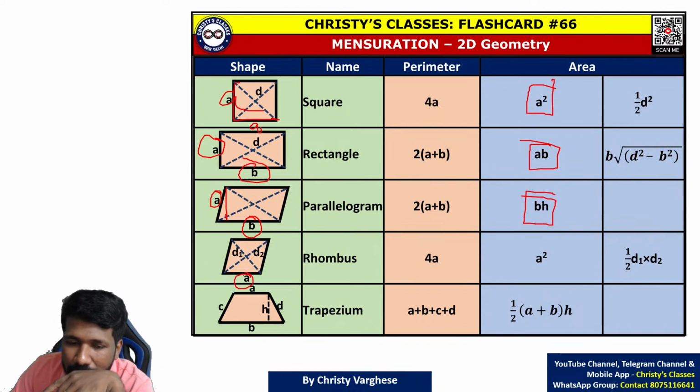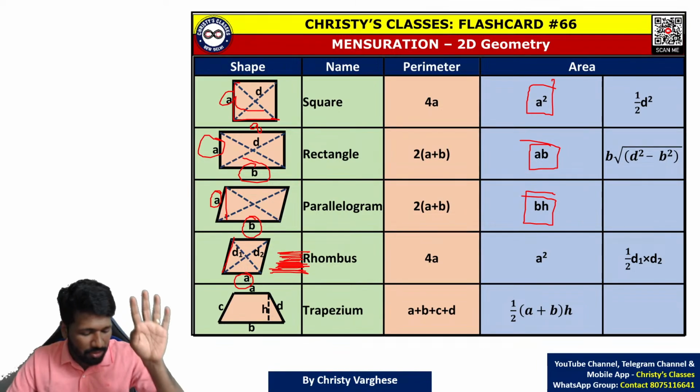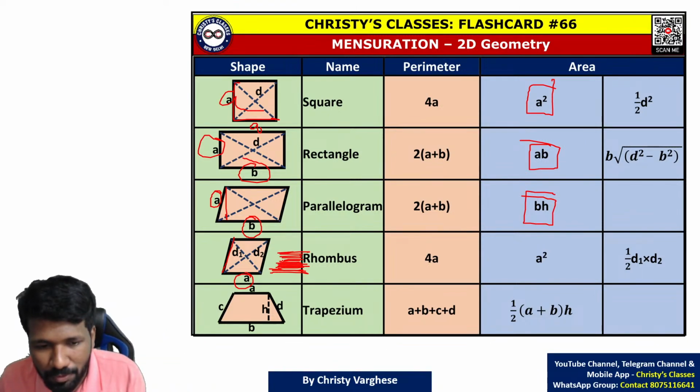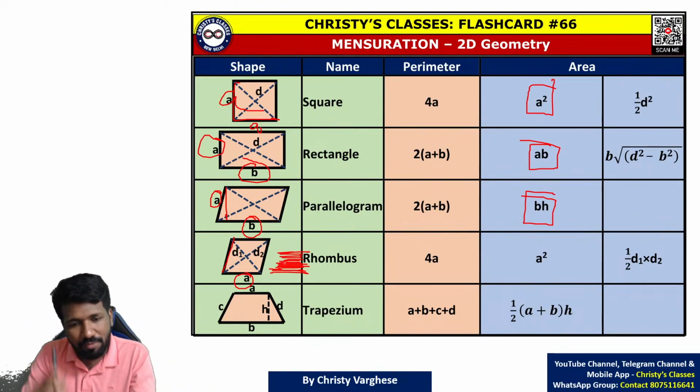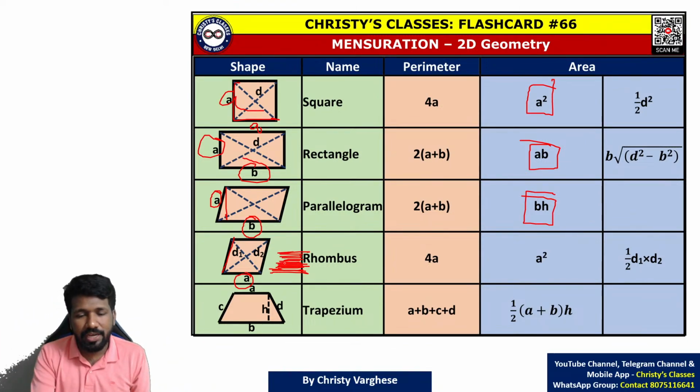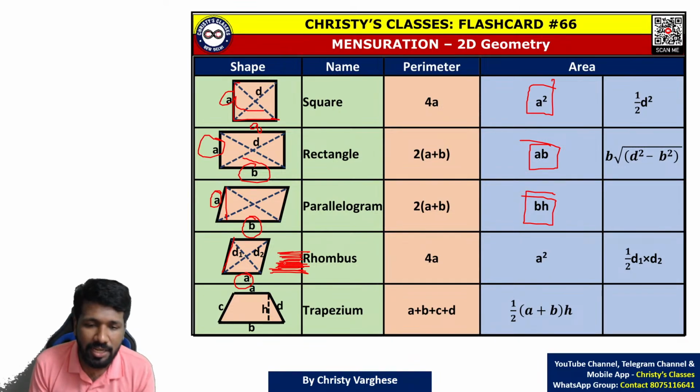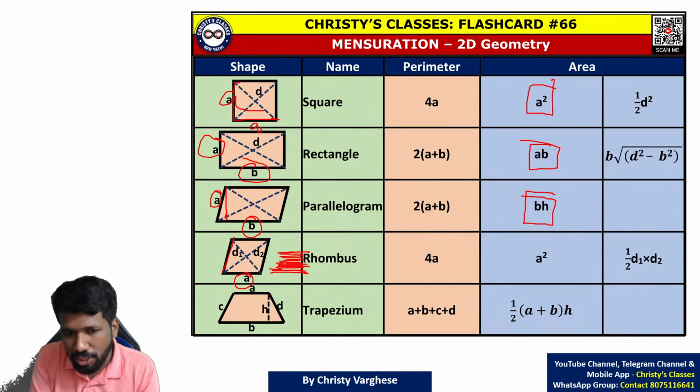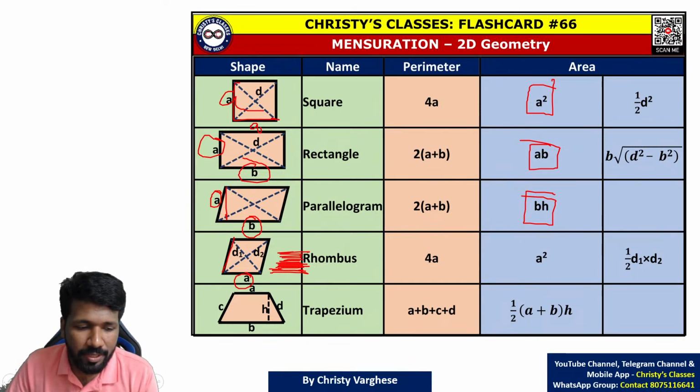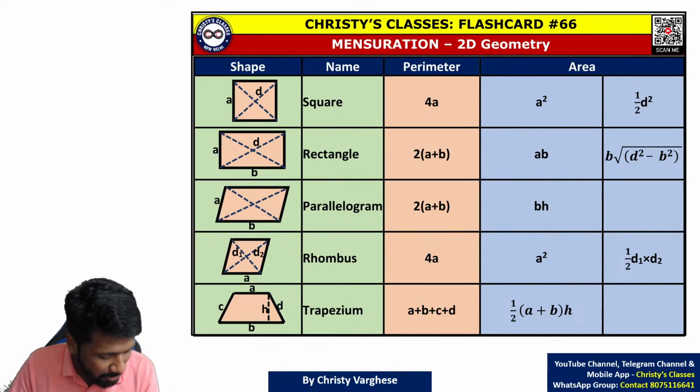Rhombus: a, height is here actually a square, a into a itself, because the idea is that you can align lines like this to form the rhombus. Again, that is too much to explain now, so skip it for time's sake. I have explained that in previous videos on this channel itself. Check out my mensuration videos on this channel. There you can find the explanation of all these formulas actually. Now I am just briefly mentioning the idea.